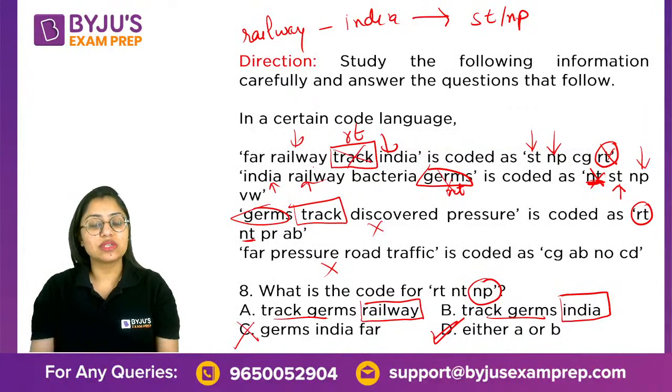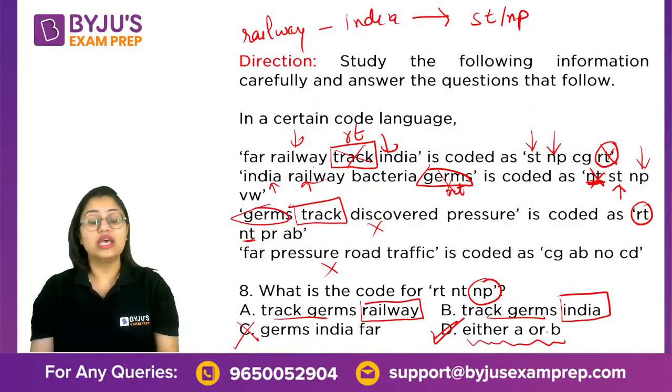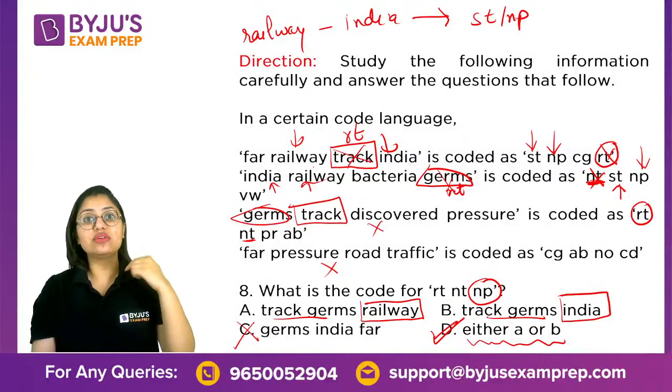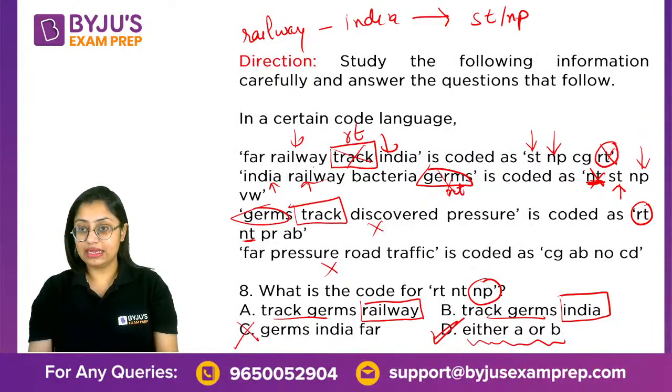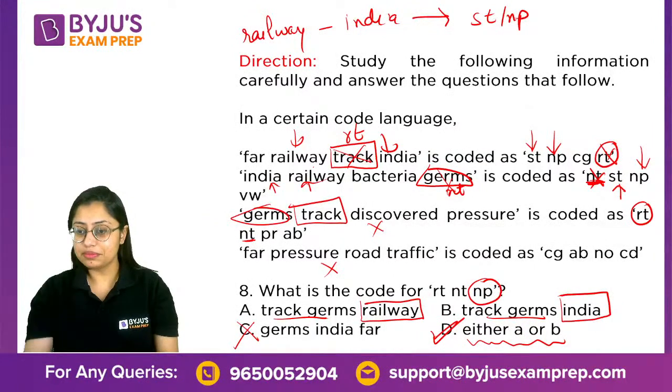Remember syllogisms, guys? When I say syllogisms, the only reason for me to tell you is we always take into account these type of statements, these type of options. Why do we do that? If someone is saying either A or B, isn't it wise to check that because we were not able to cancel option D? I hope that is clear with everyone.